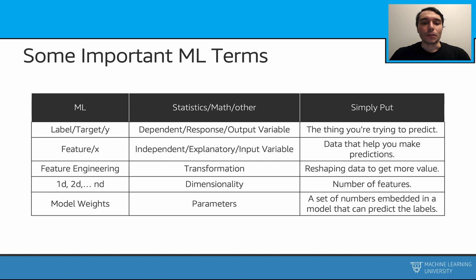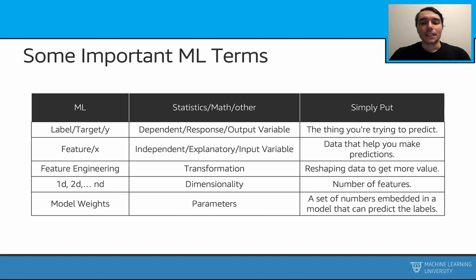Feature, or X. This is the data that helps you to make some predictions. We can also assume that this is the data that we use to train a machine learning model. This can be called an independent, explanatory, or input variable. Feature engineering refers to some types of tasks that we do to reshape our data to get more value out of it. These can be some type of transformations.